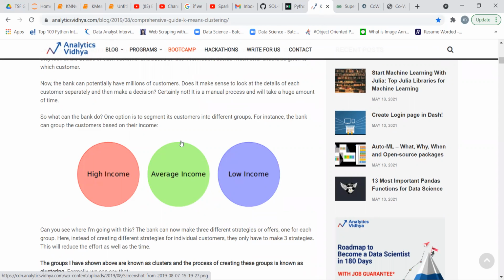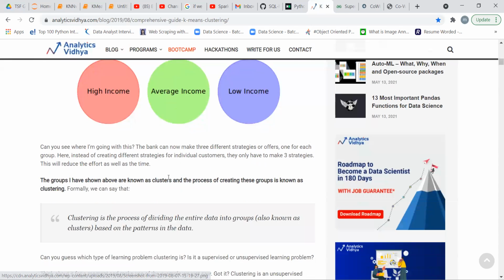Meaning that if the income of a customer is around 10 to 20K, they belong to the low income level, a customer whose salary is around 50,000 is placed in average income, and above 50,000 salary we place in the high income group.